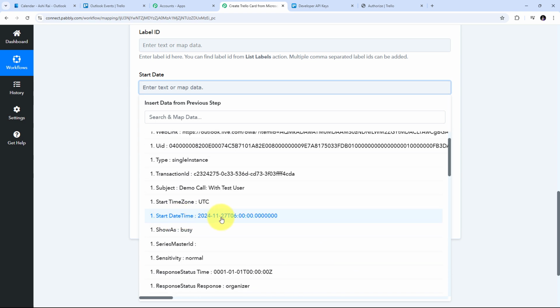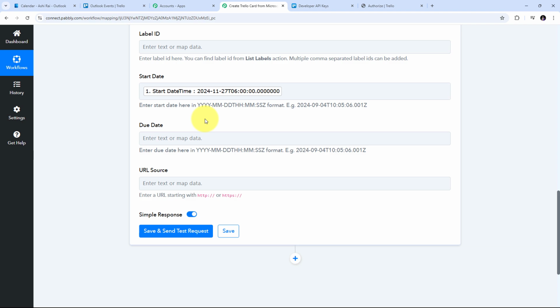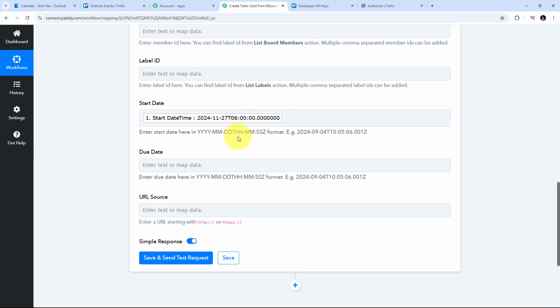And here this is my start date and time. So I'm going to map this. And here I have mapped this start date and time in UTC time zone. So here I have to add that in UTC time zone, but when we will create a new card in Trello, it will automatically change that in Asia Kolkata time zone.